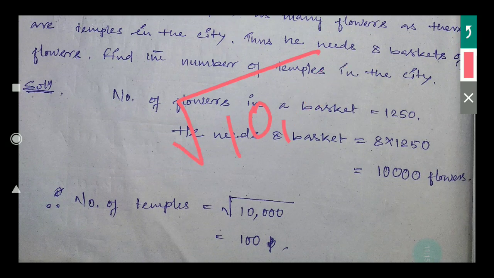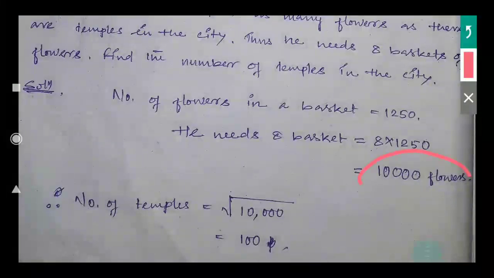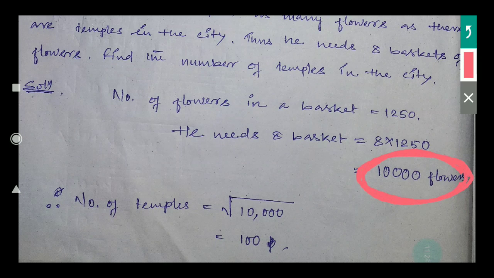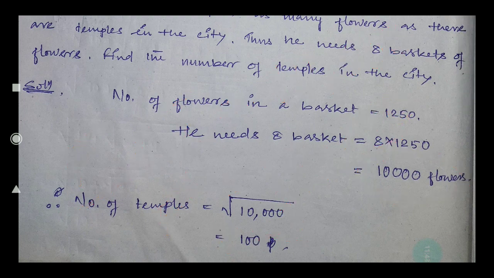This is also the same as the previous one. The main thing is that you first find the number of flowers. Total flowers will be this much. That much you have to divide among the number of temples, giving some flowers to each. That means number of flowers into number of temples is equal to 10,000. But these two are the same, so you can write f square. So f will be the square root of this much.